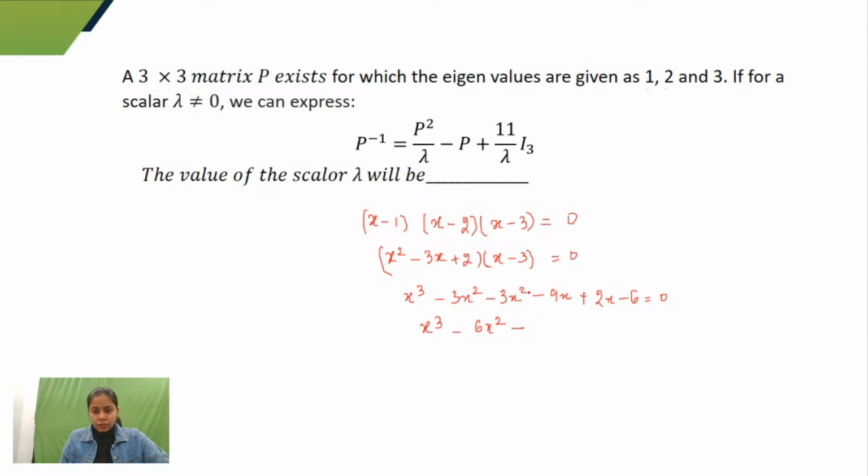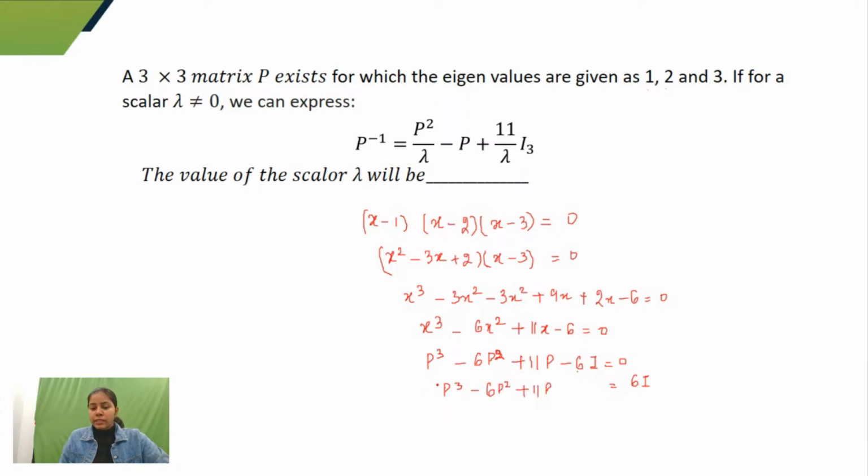Okay, this is x cube minus 6x square plus 11x minus 6 equals 0. Now, every matrix satisfies its own characteristic equation, so can I write this as P cube minus 6P square plus 11P minus 6I equals 0? If I take 6I to the right hand side, we have P cube minus 6P square plus 11P.